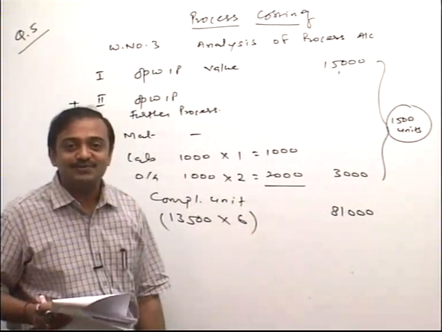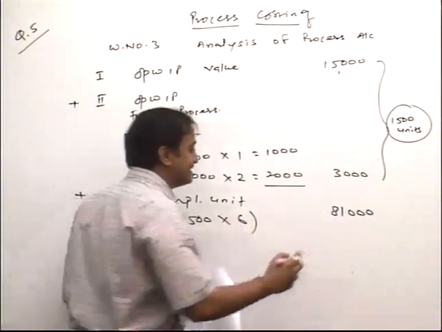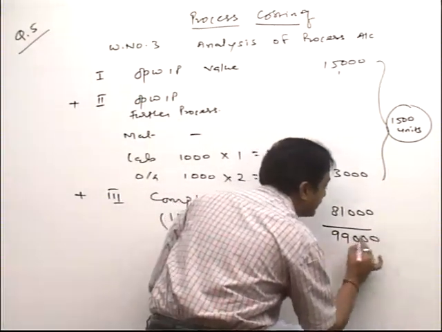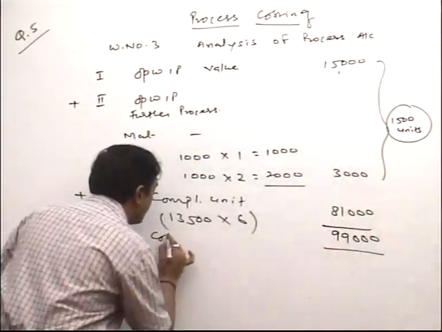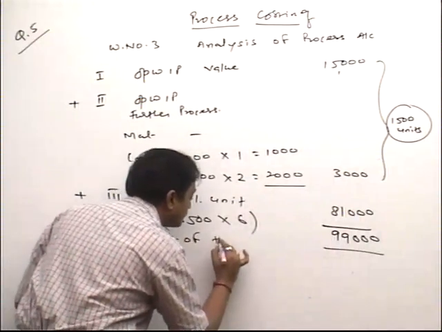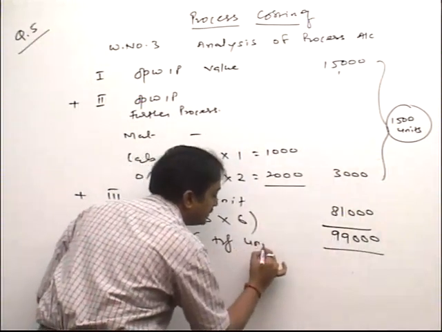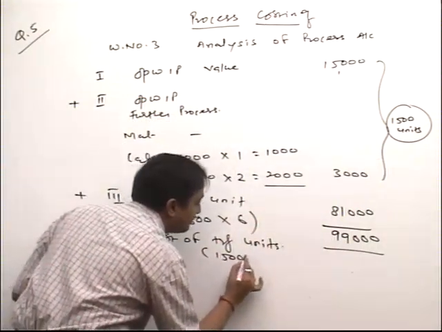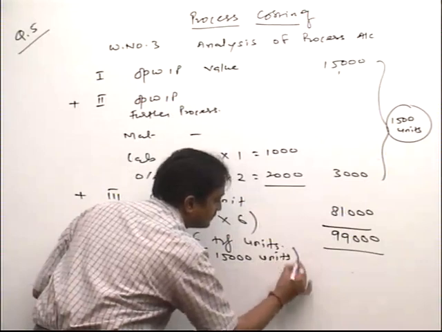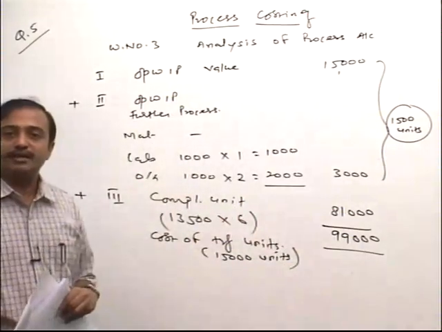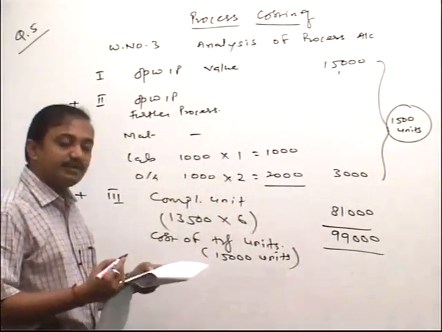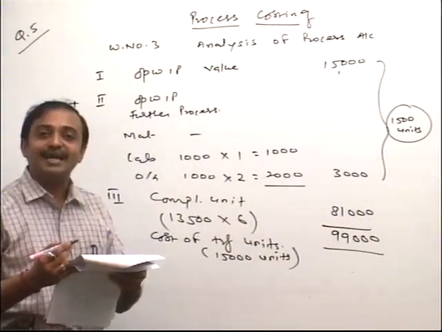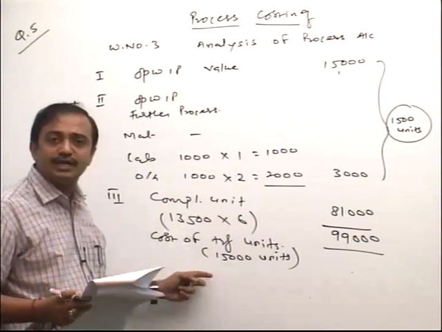I can say cost of transferred units? Yes. 99,000, that is cost of transferred units. And indirectly we can say it is how many units friend? 15,000. Everybody clear? Okay. Now friends, still we have to prepare working notes for closing WIP and abnormal gain afterwards. First of all, write down this.